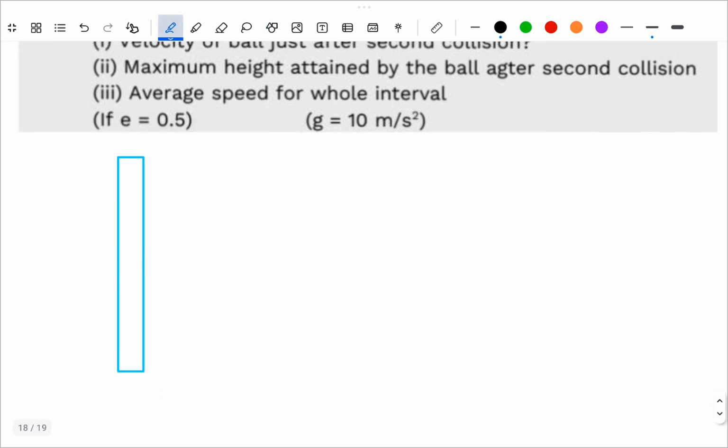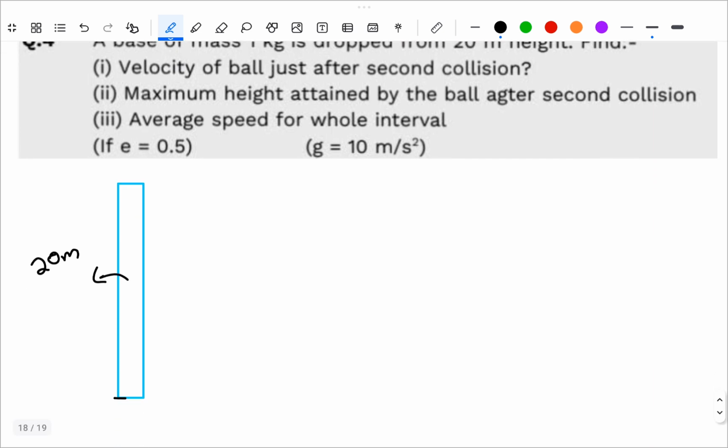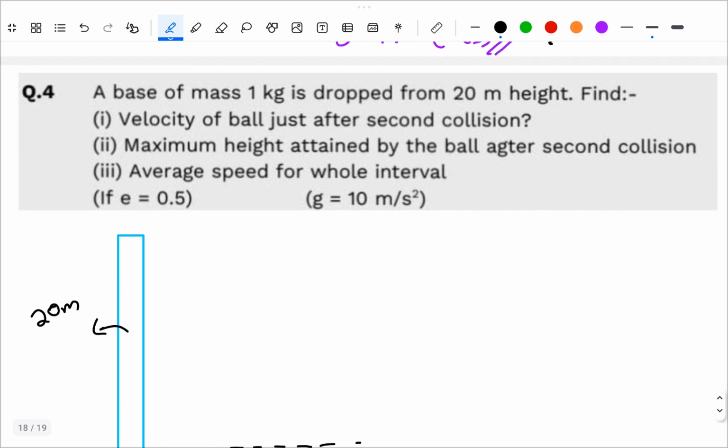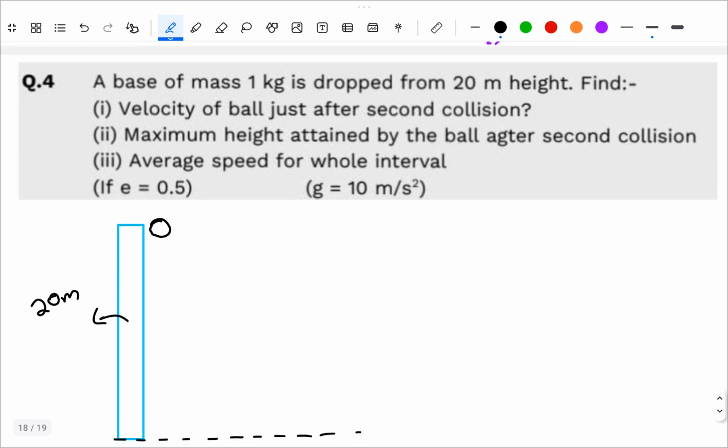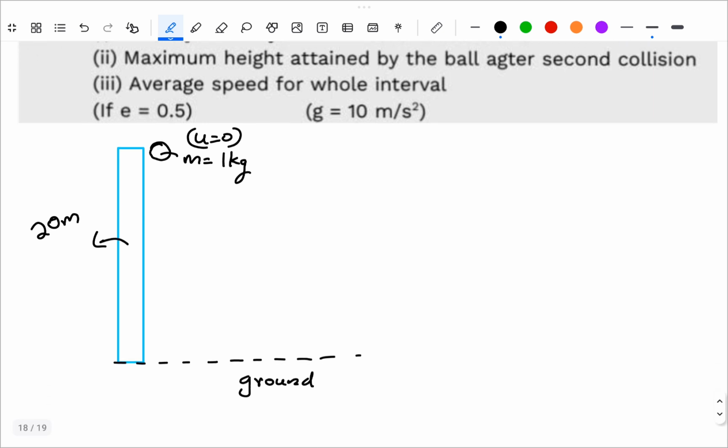So suppose it is 20-meter height, and this is our ground. Now there is a mass of 1 kg which you are dropping. So you need the velocity of the ball after the second collision.